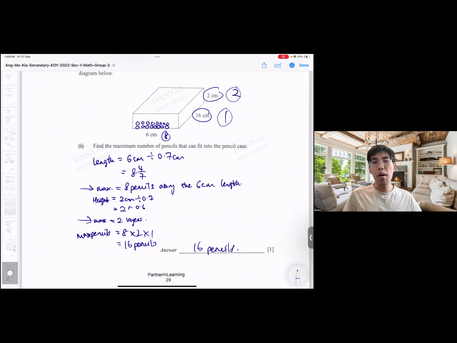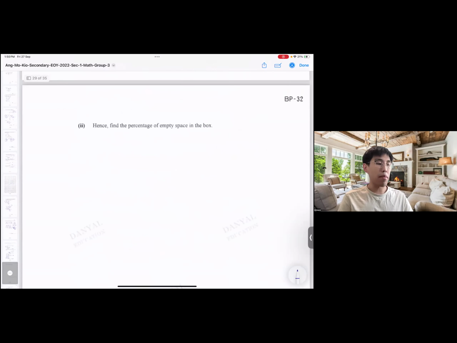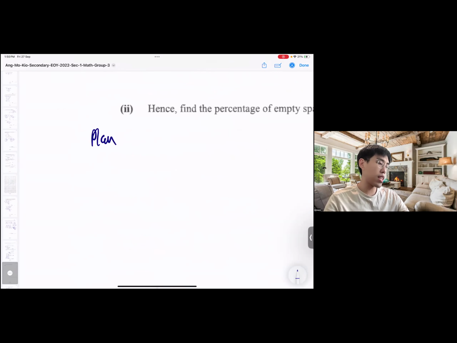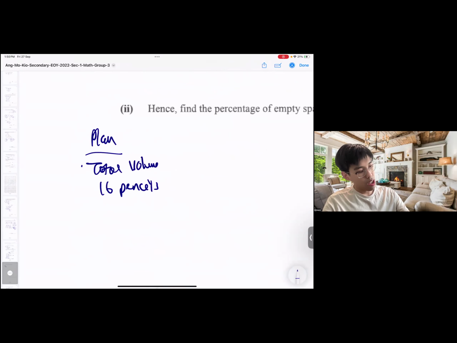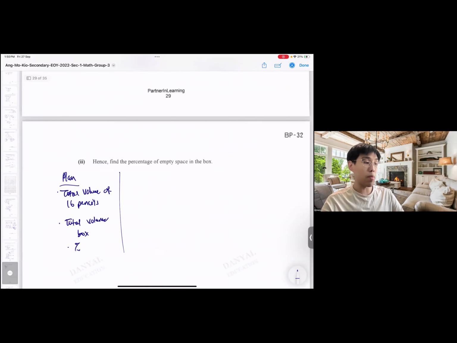Okay, I know 1 mark a lot lah, a lot to write, but what I'm writing here clarifies the thinking process. What's more important to me? Oh, okay, next. Hence, find the percentage of the empty square in the box. It's all quite straightforward because the plan that I can think of immediately is to find the total of 6 pencils' volume, then I can find the total volume of the box. Then I can find the percentage already. So at the very least, before you start diving in, at least have a simple plan in mind. That's what I meant. Okay.